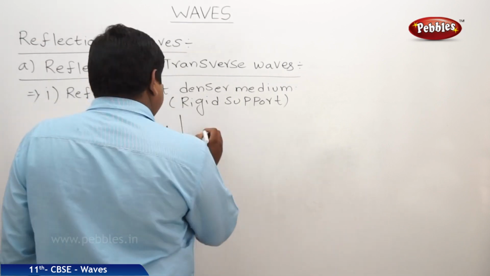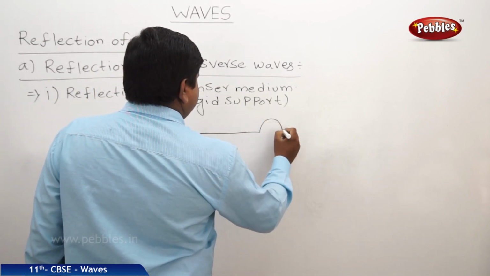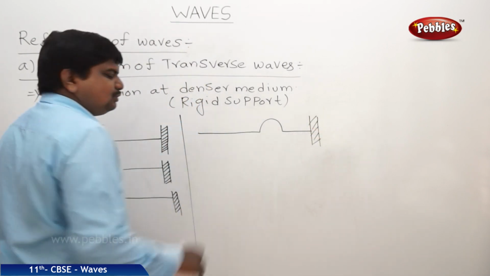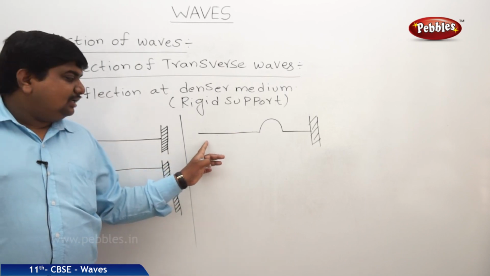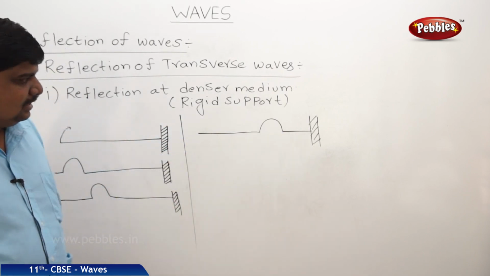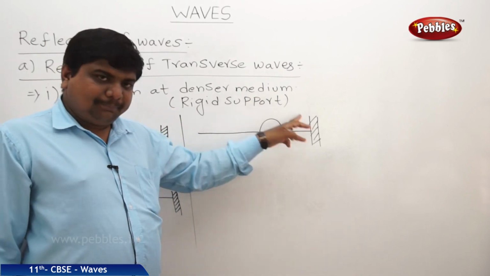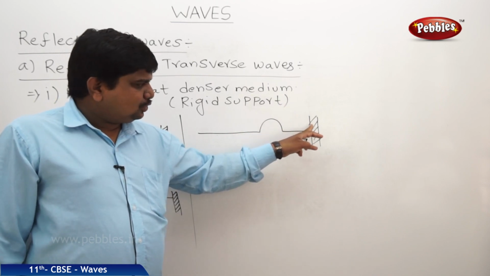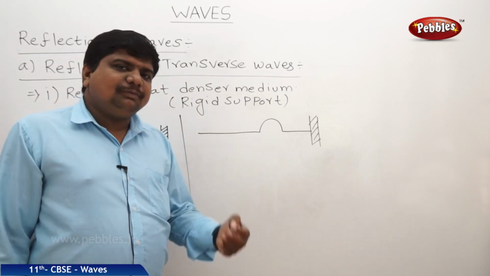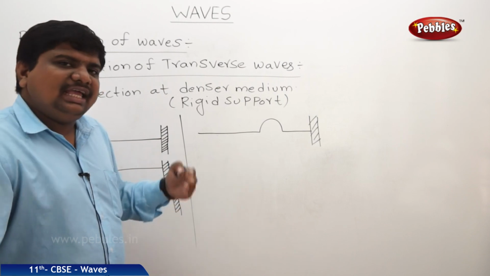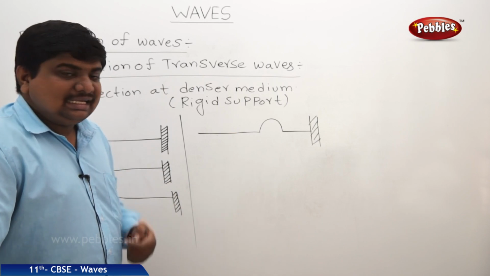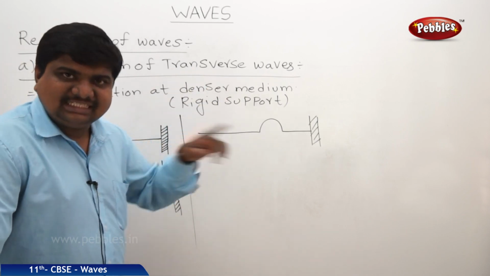After some time, the same peak will move to more distance. That means the disturbance which was created in the initial position of the string, which is connected to the rigid end, while the second end is free, this whole loop formation which was in the upper surface is reaching towards the denser medium, or nothing but the rigid support. And this rigid support or denser medium doesn't allow any overshoots towards it. That's why this rigid support will act as a reflector of the wave with the same intensity.